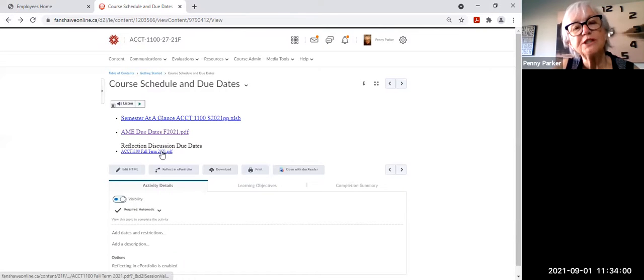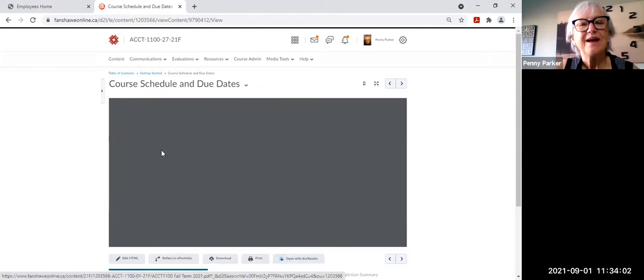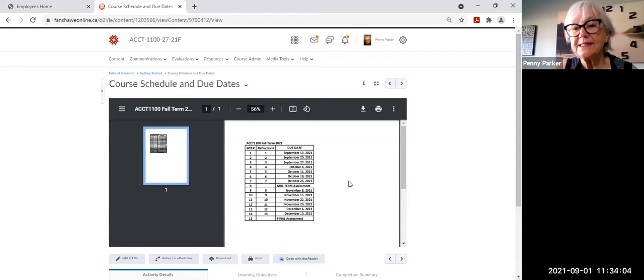And then the reflection discussions, they are also listed within the calendar, both the AME materials, due dates, and the reflection discussions. I've got them all listed in the calendar, and I'll go back to that before I finish, just to show you that they're there, that you'll see it right on the calendar that this is due, that is due, on what dates.